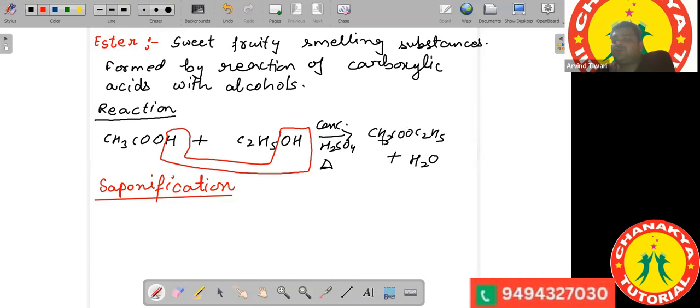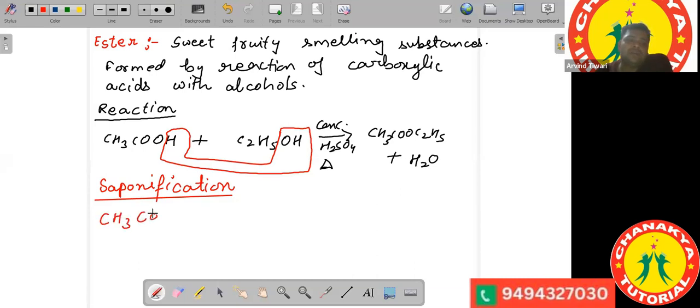concentrated sodium hydroxide, like a base, if CH3COOC2H5 is treated with a base, a sodium salt of the acid will be obtained. Generally we say this reaction is the reverse of the esterification reaction, that it can be reversed by using concentrated NaOH.